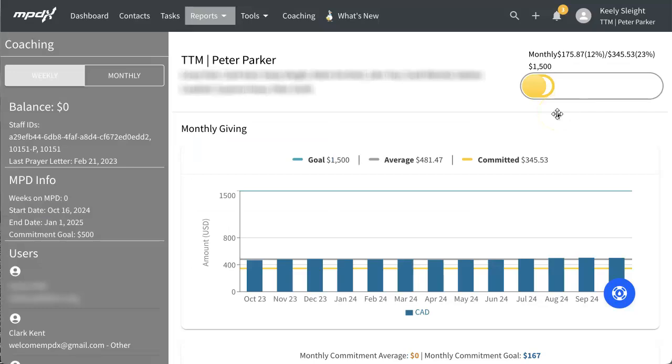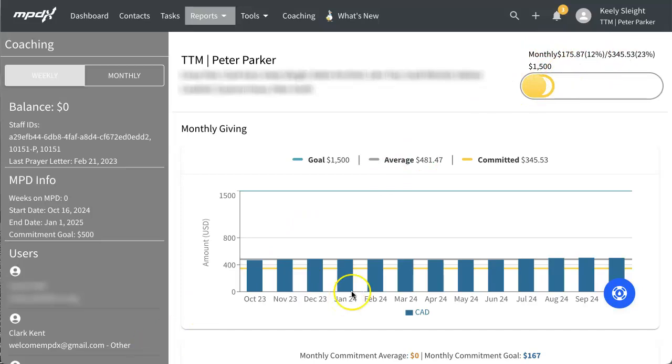Now back to the coaching report. The yellow in the monthly goal chart represents the amount of committed and received giving. The outlined yellow portion represents the amount of committed, not yet received giving. Note the amounts and percentages at the top that coincide with the respective values.